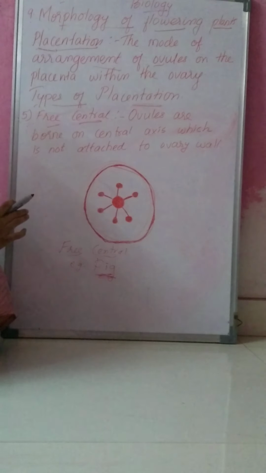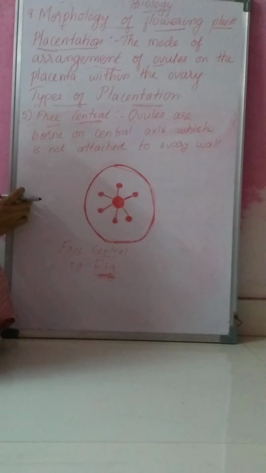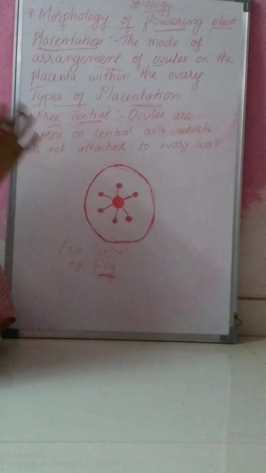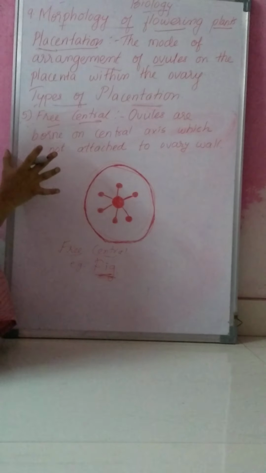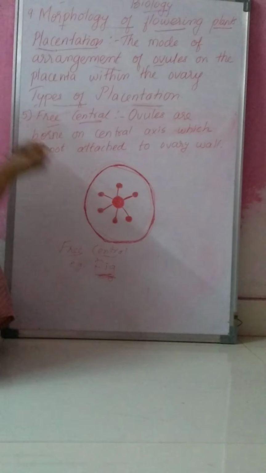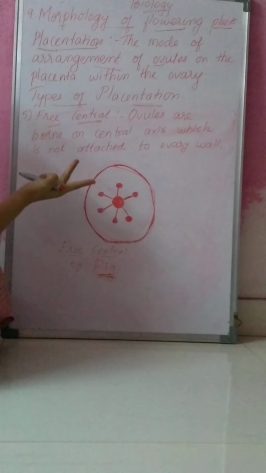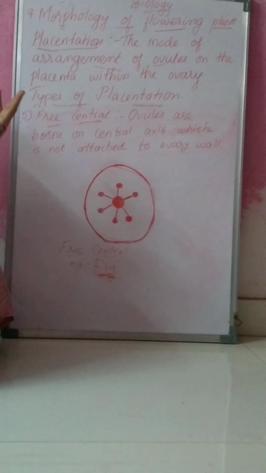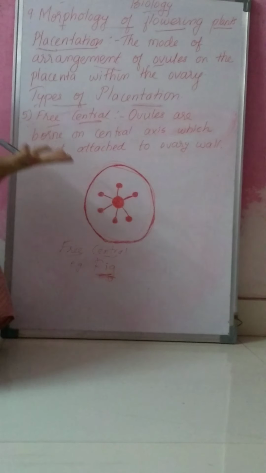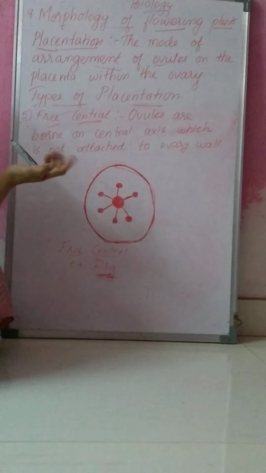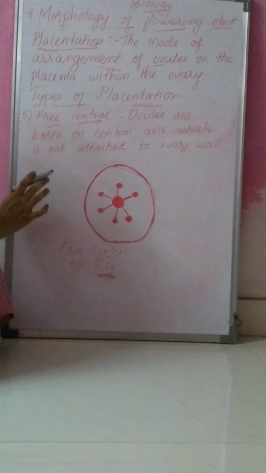ovary wall. Okay, so today we have studied placentation. What is placentation? The mode of arrangement of ovules on the placenta within the ovary. Then types of placentation. There are 5 types of placentation we have studied. Total 5 types. So what are those 5? One is marginal placentation. Second is axile placentation. Third is parietal placentation. Fourth is basal placentation. And the last one is free central placentation.